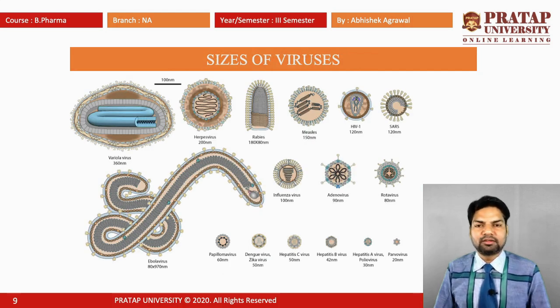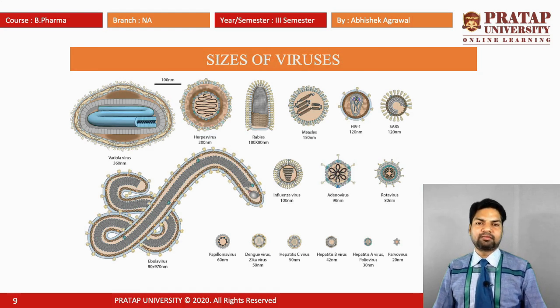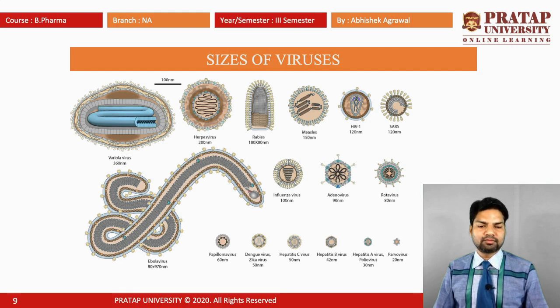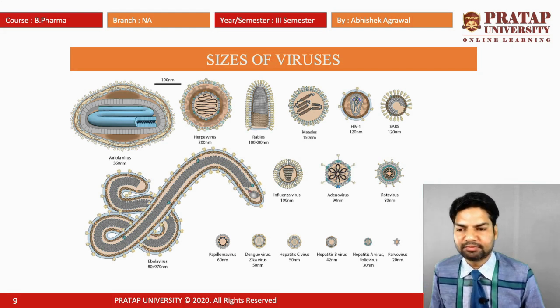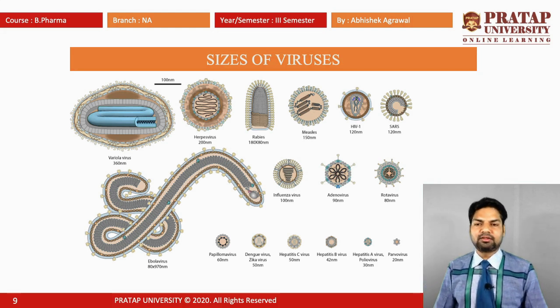Next one is the size of the virus. Viruses vary in size, between 20 nanometers to 300 nanometers. The smallest is parvovirus, which is 20 nanometers, and the larger is the variola virus, which is 360 nanometers.